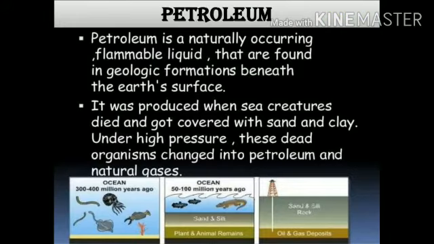Another example of a non-metallic mineral is petroleum. Petroleum is a naturally occurring flammable liquid that is found in geologic formations beneath the earth's surface. It was produced when sea creatures died and got covered with sand and clay. Under high pressure, these dead organisms changed into petroleum and natural gases.